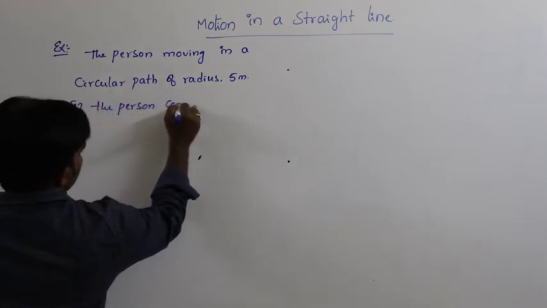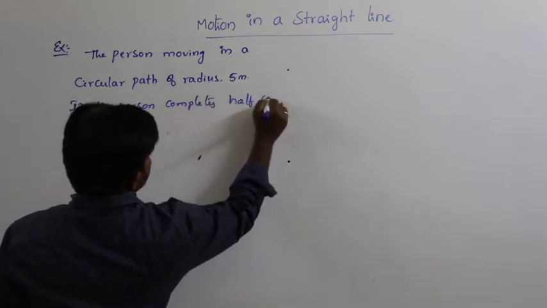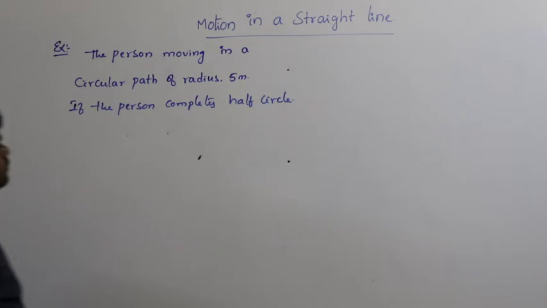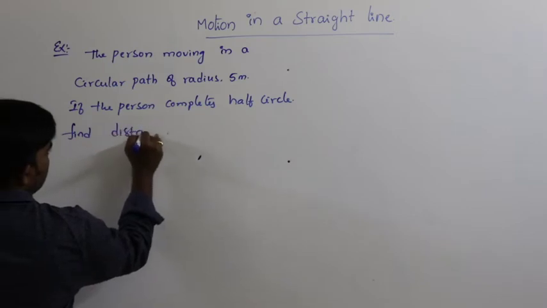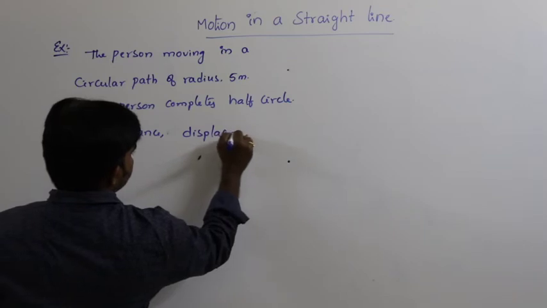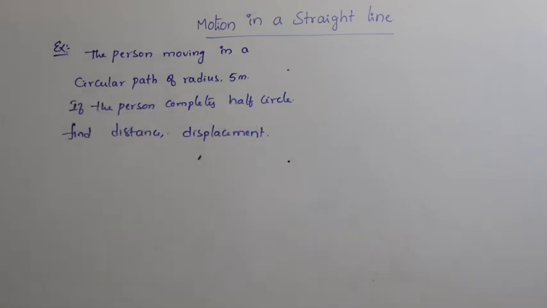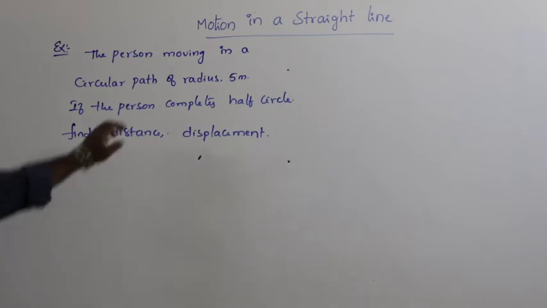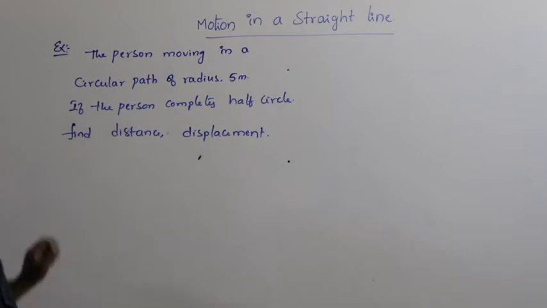If the person completes half circle, find distance and displacement. This is the question. If the person moving in a circular path of radius 5 meters, if the person completes half circle, find the distance and the displacement.